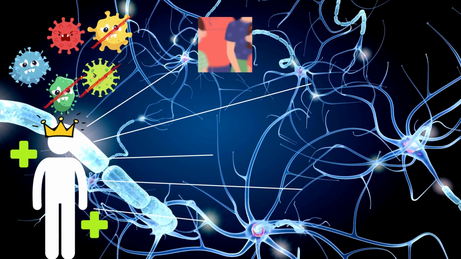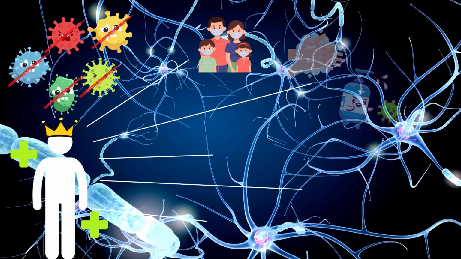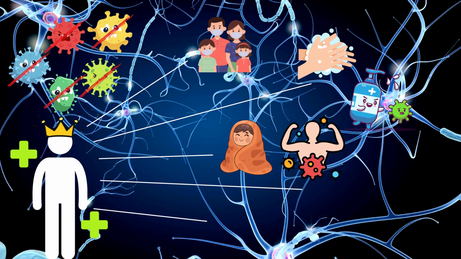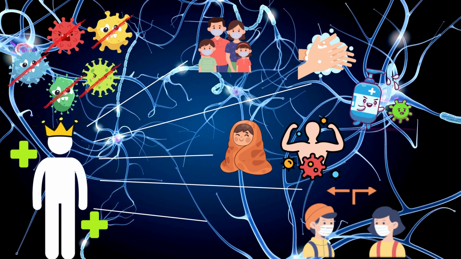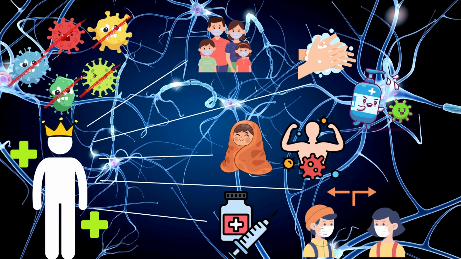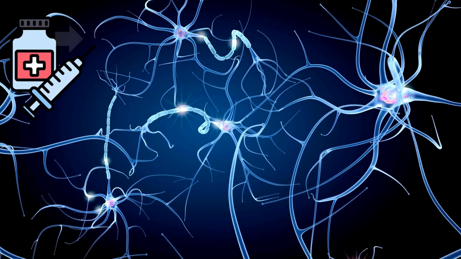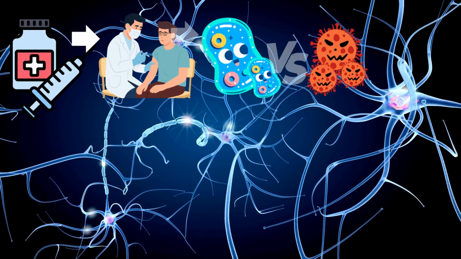The first is to wear a mask. The second is washing your hands. The third is to raise your body temperature and improve your immune system. The fourth is to keep people spaced apart. The fifth is to get vaccinated and treated. In fact, the vaccine is the most important of the five things I mentioned before.